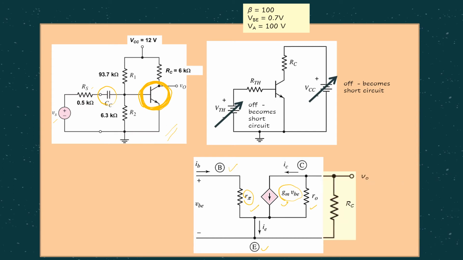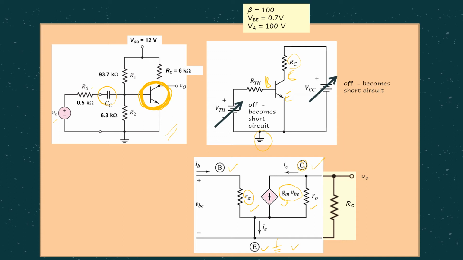Then what do we have? We have RC. Remember we have collector, base and emitter here, and at the collector we have RC. Since we are turning off VCC, this RC is between collector and the ground. As you can see here, RC is between collector and the ground, which is the emitter, because remember the emitter is directly grounded.